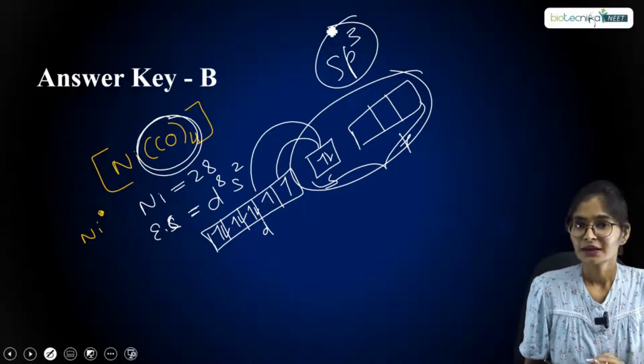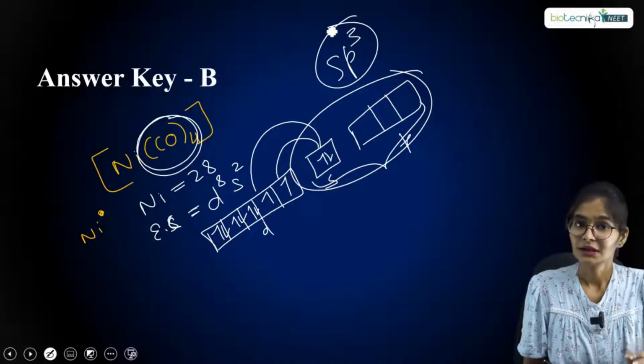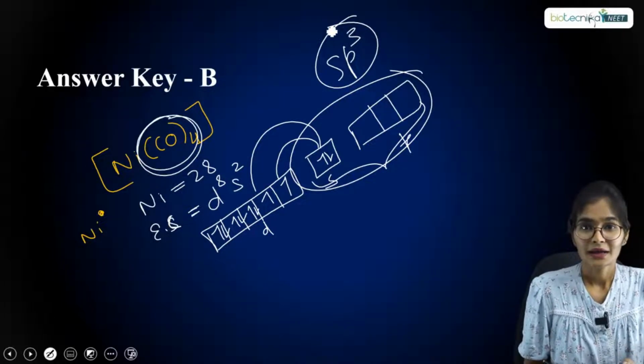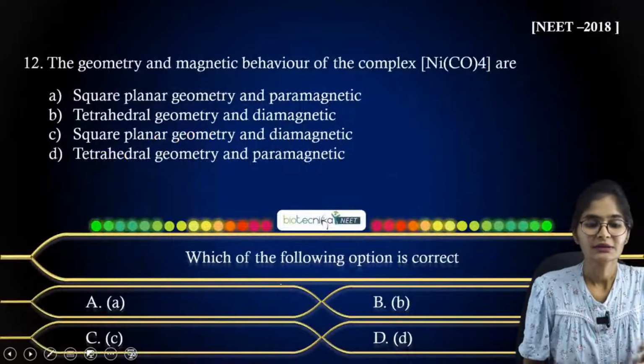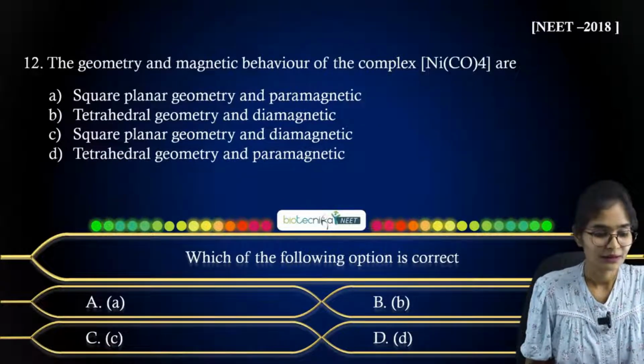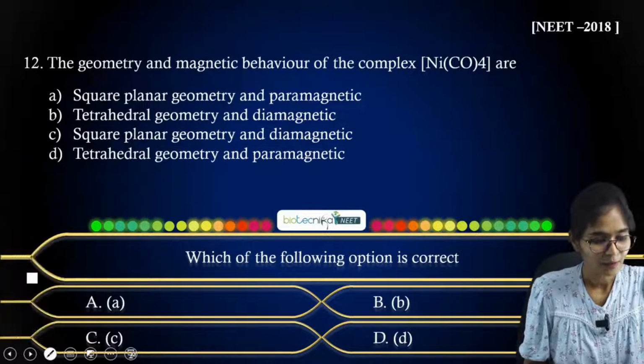That's why it will not exhibit paramagnetism, and it will show diamagnetic property. In the given options, option B is tetrahedral geometry and diamagnetic property, right?